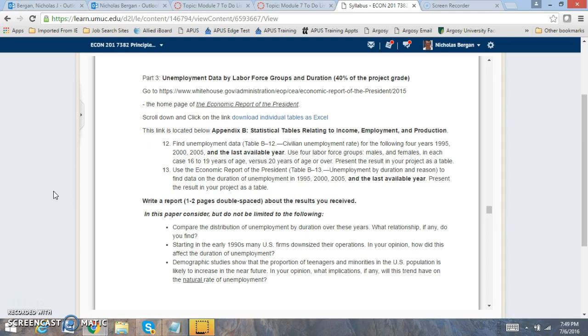Okay. Then, look at the demographics. Do you see any changes to this rate that's going to be happening? So look at demographics and any changes that you might see and influences it might have on the rate as well.